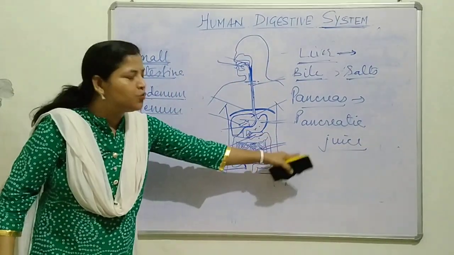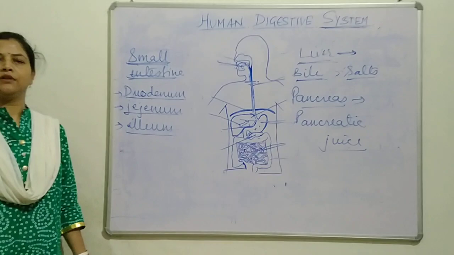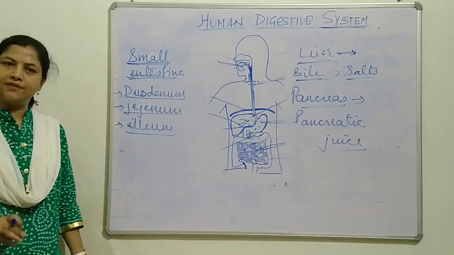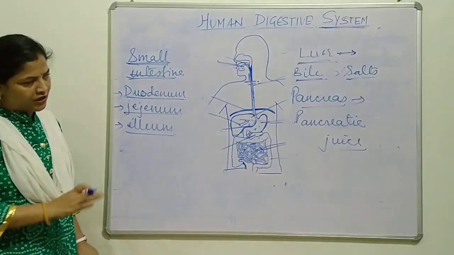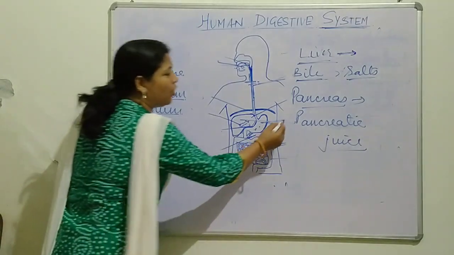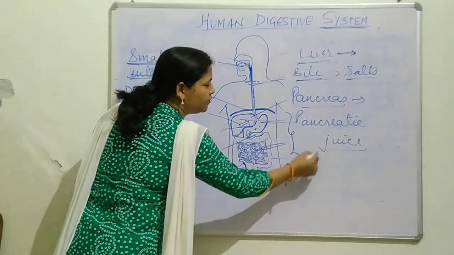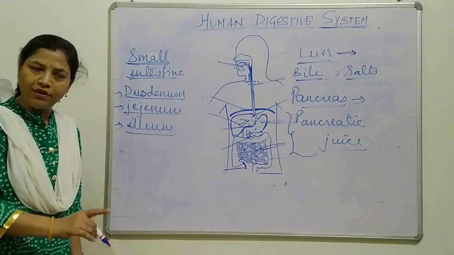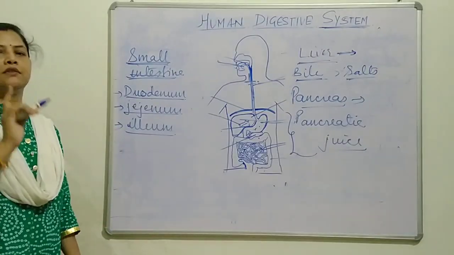This pancreatic juice has all kinds of enzymes: amylase, lipase, protease. All kinds of enzymes means what? It has all types of enzymes to digest carbohydrate, protein and fat.